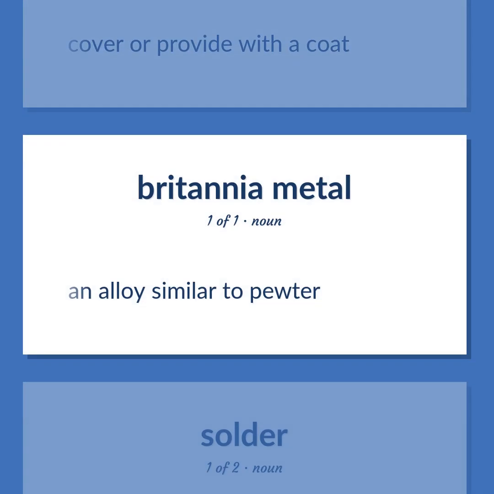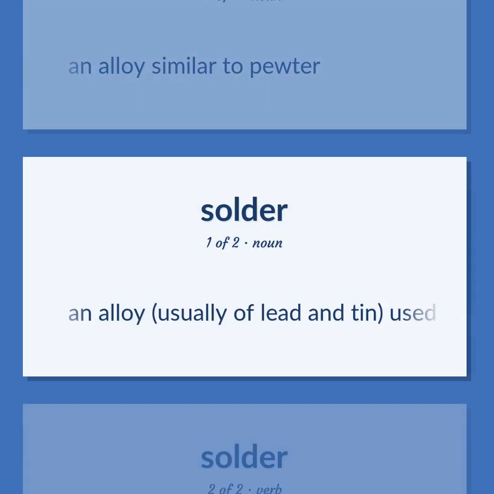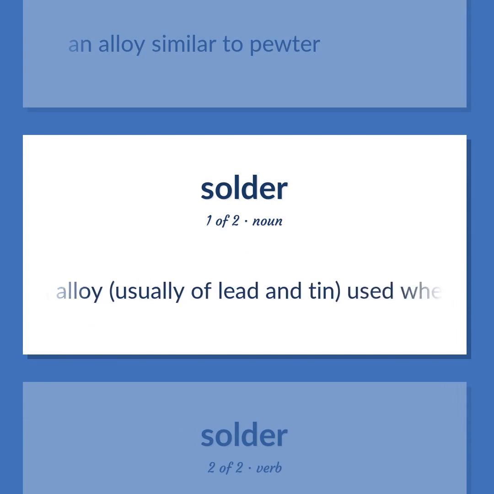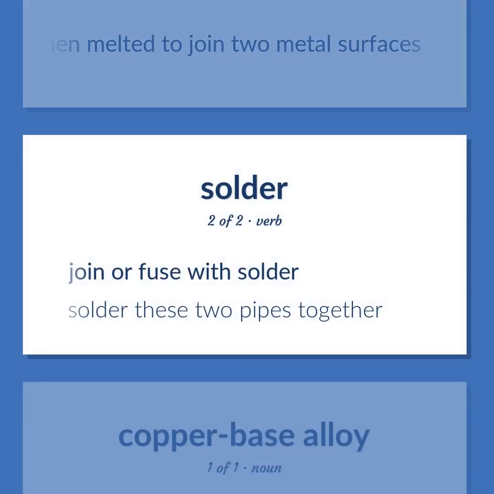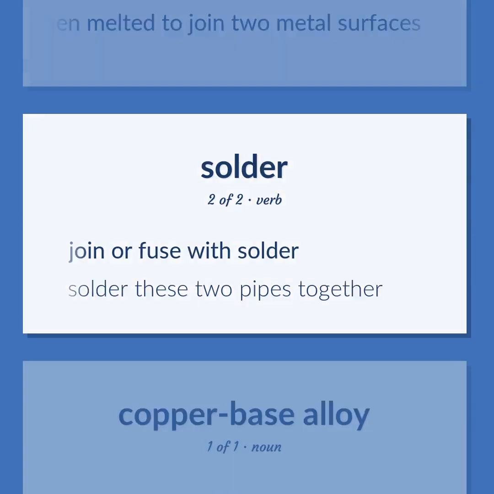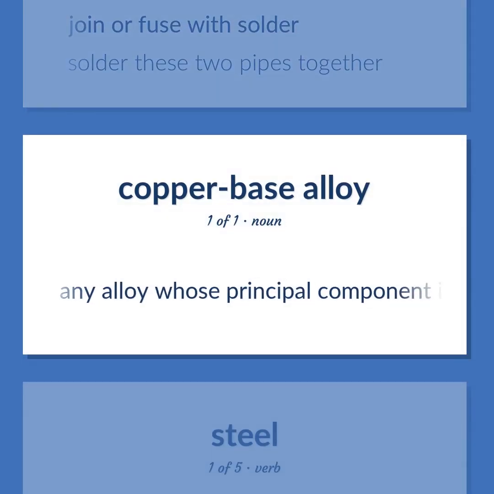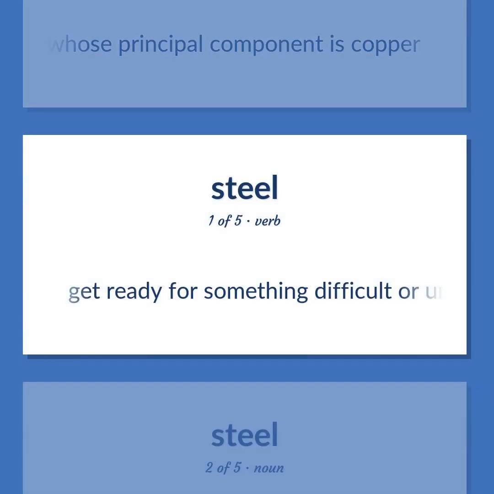An alloy similar to pewter. An alloy, usually of lead and tin, used when melted to join two metal surfaces. Join or fuse with solder. Solder these two pipes together. Any alloy whose principal component is copper. Get ready for something difficult or unpleasant.